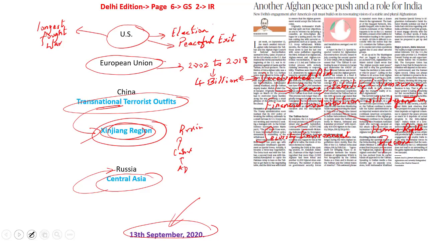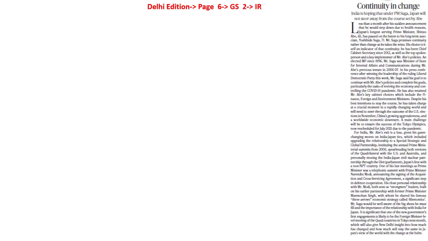Now let's look into the next article. This article is speaking about the new Prime Minister of Japan, Mr. Suga. Suga happened to be very close to Shinzo Abe. He was considered the right hand man of Shinzo Abe, and it is also said that he would follow and implement all the policies, both on the domestic level and on the international front, as followed by Shinzo Abe. This is one perception. There is another perception as well. It is also said that he may take a slightly more moderate approach to China.